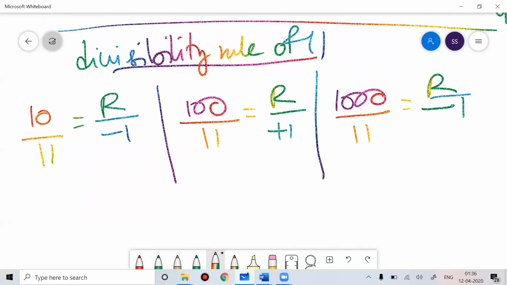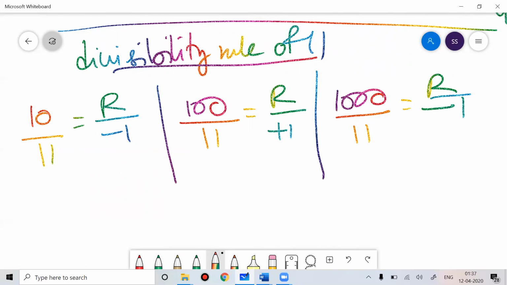So you have to understand this pattern: if the number has an odd number of zeros, it gives a remainder minus 1. If a number has an even number of zeros, it gives a remainder plus 1.